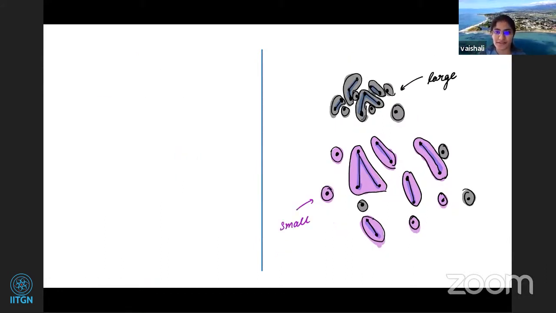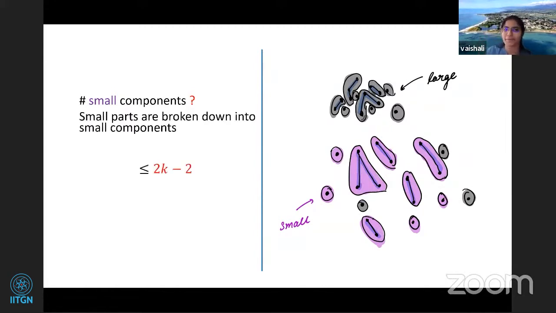So now let's go here. How many small components can there be? Because we enforce that the spanning tree edges inside the small components should be blue, we didn't remove them, right? So how many components would they have broken down into? At most 2k minus 2, right? Yes, I'll give you some time to think about it.